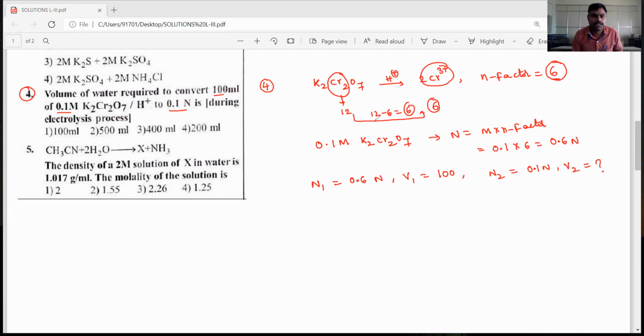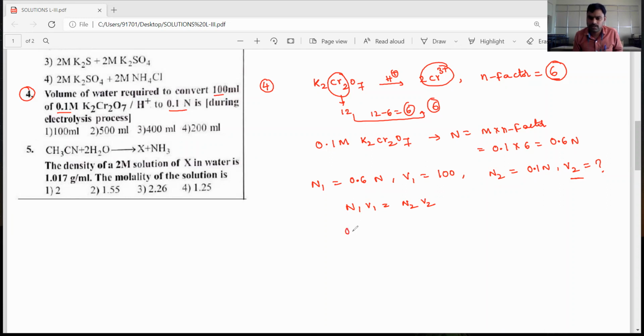After that, how much amount of water is required for the dilution? So the volume of water required to convert 100 ml of 0.1 molar potassium dichromate into 0.1 normal. The added water is equal to V2 minus V1. So first we have to find V2, then added water is V2 minus V1. The dilution formula is N1 V1 equals N2 V2.